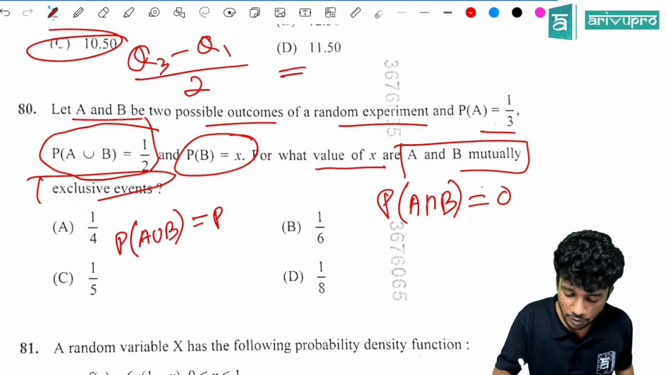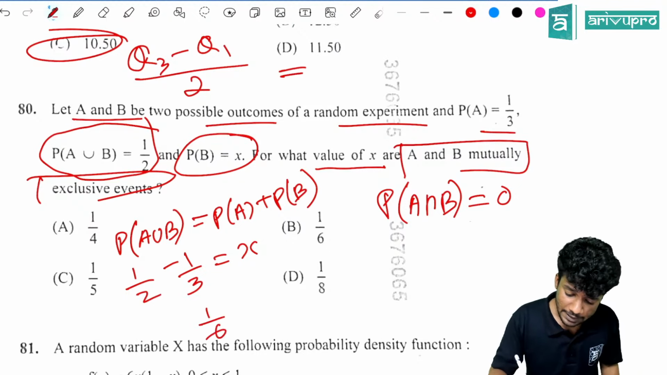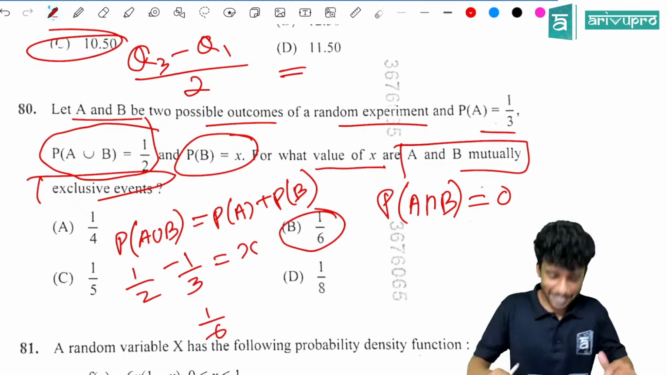Direct substitution. So P of A union B is 1 by 2. Then P of B we need to find. P of A is given. It will come to this side. That is minus 1 by 3, which is equal to X. Take the LCM. You will get it as 1 by 6. Option B is the right answer.